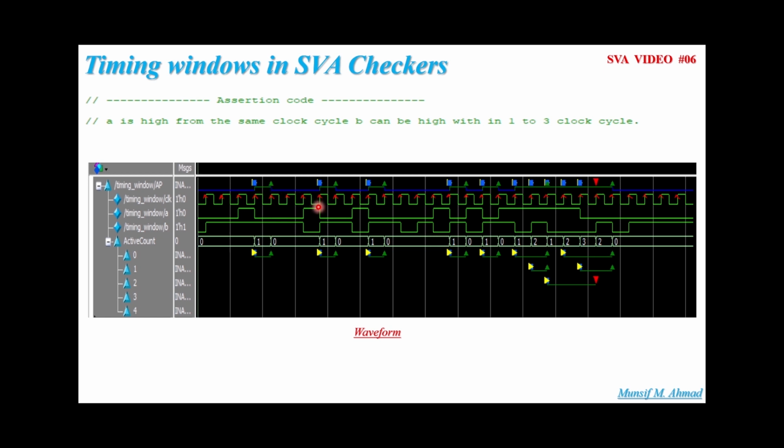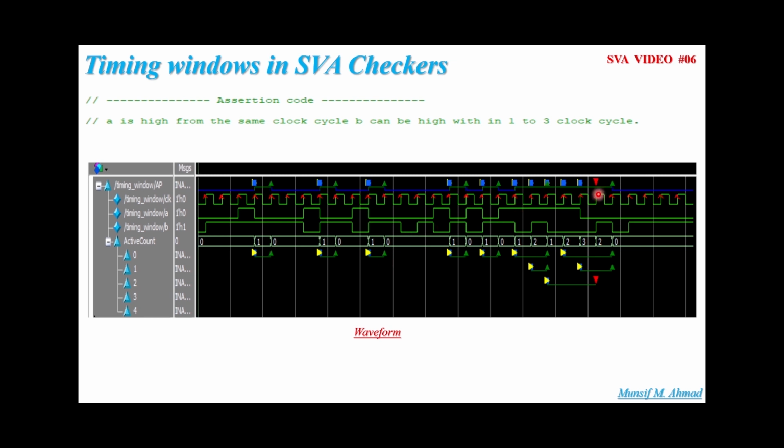Now, at this passage of the clock, you'll find this blue square over there. It means that the assertion is a start. So at this passage of the clock, A is high. In the next clock itself, B is high, right? Hence, the assertion is passing. Let's try to understand here. At this passage of the clock, A is high. In the next clock only, B is becoming high, hence the assertion is passing.